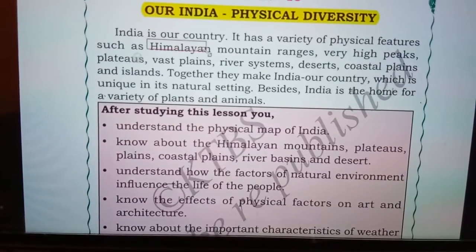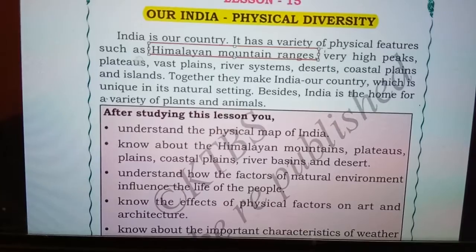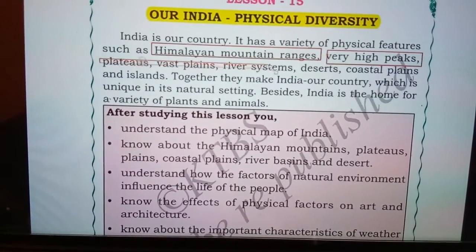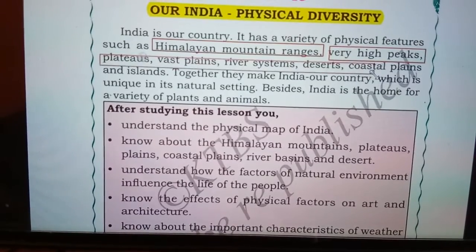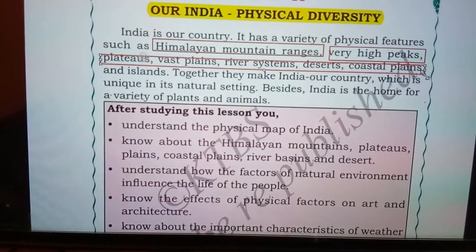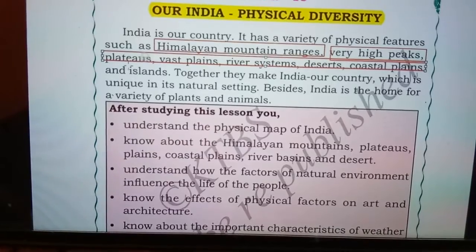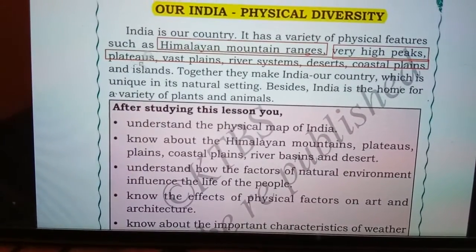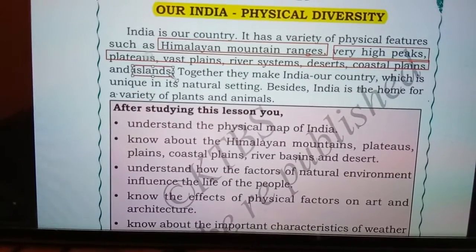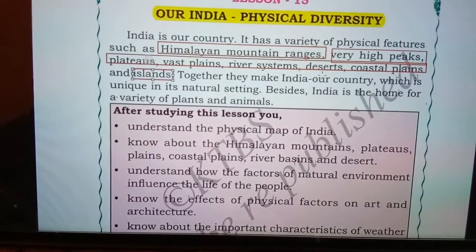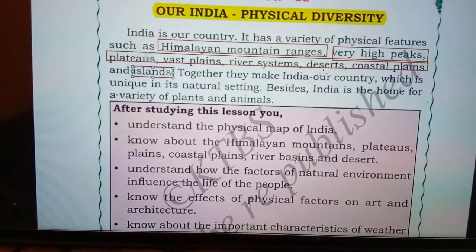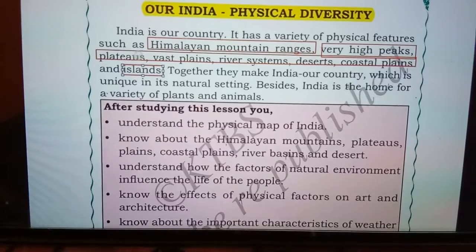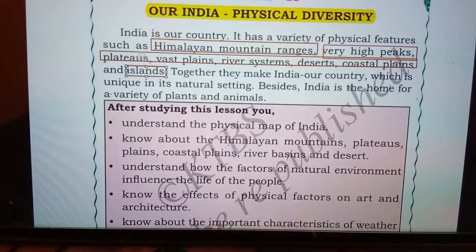It has a variety of physical features like Himalayan mountain ranges, very high peaks, plateaus, vast plains, river systems, deserts, coastal plains and islands. Together they make India, our country, unique in its natural settings. Besides, India is the home for a variety of plants and animals.